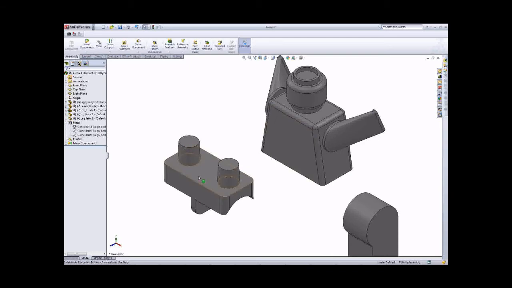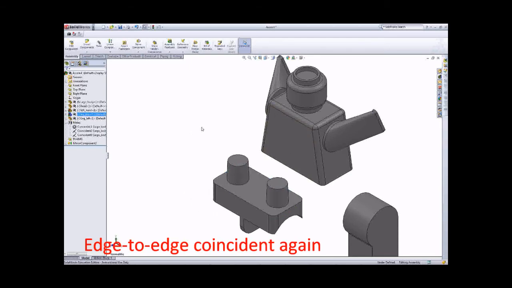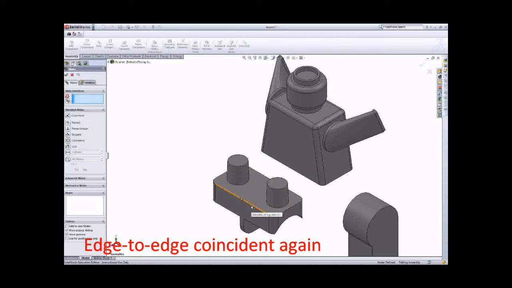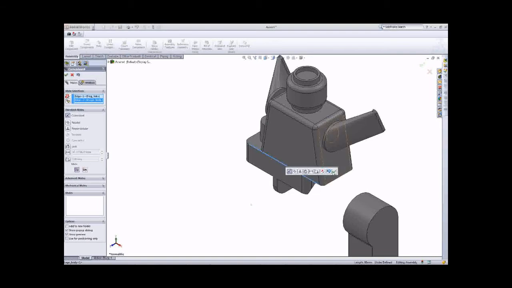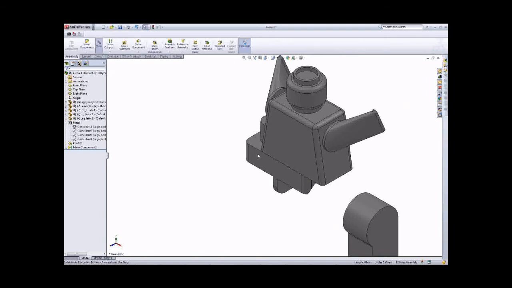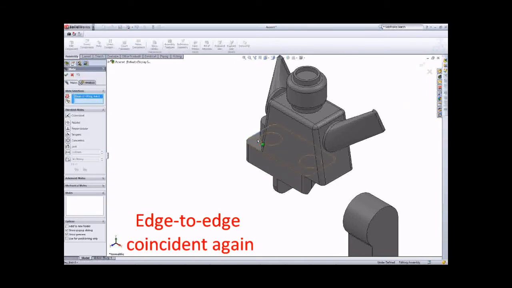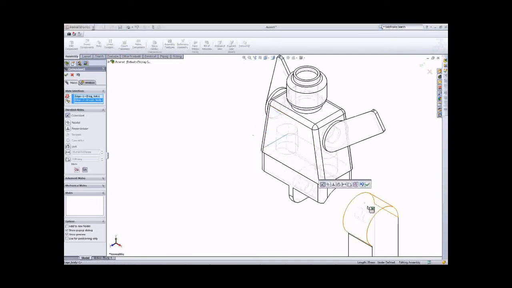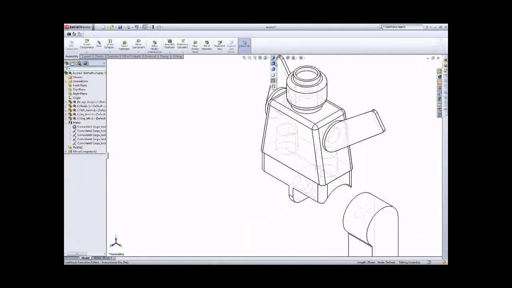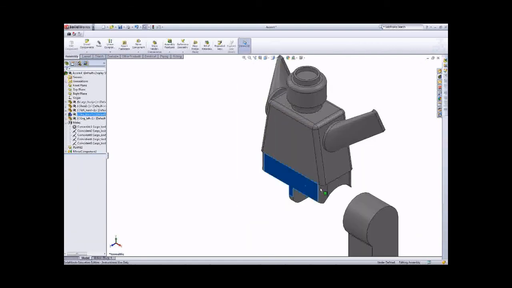So for that component, how can we mate it with the body? We can use edge to edge because the edge should be the same, so we can use edge to edge using coincidence, and then edge to edge again. That edge, you can see you just click to finish it. So we fix it right now.